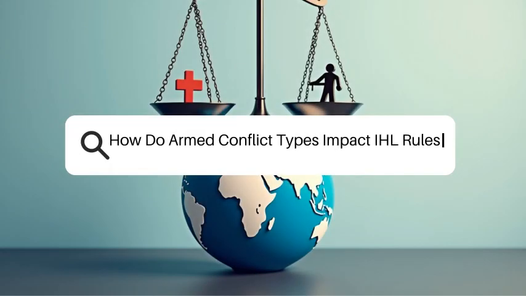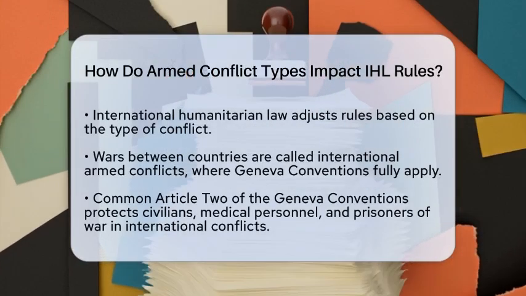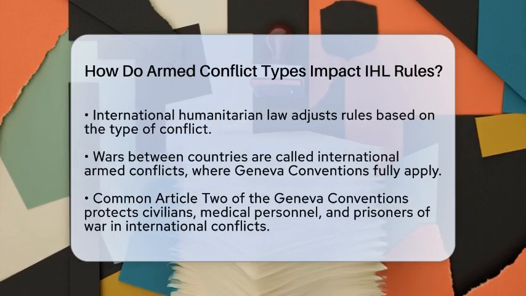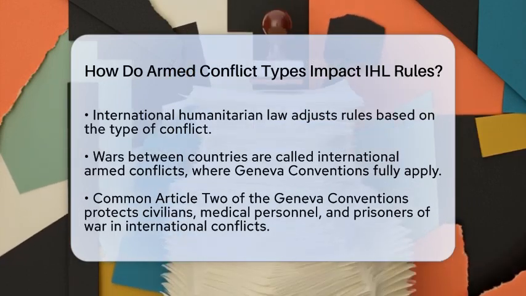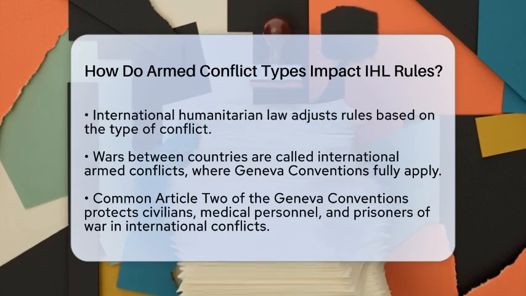How do armed conflict types impact IHL rules? Imagine a world where rules of war change depending on who is fighting and where. That's exactly what international humanitarian law does. It adjusts based on the kind of conflict happening.